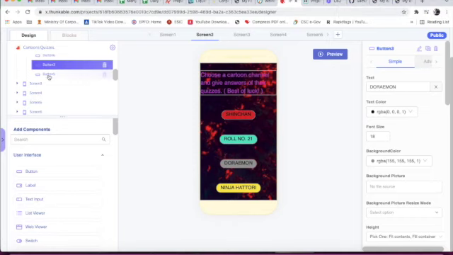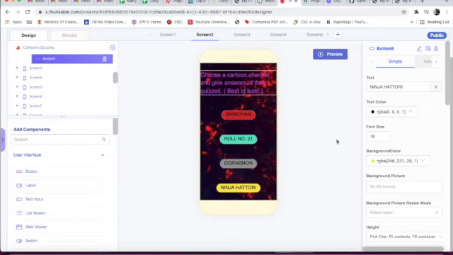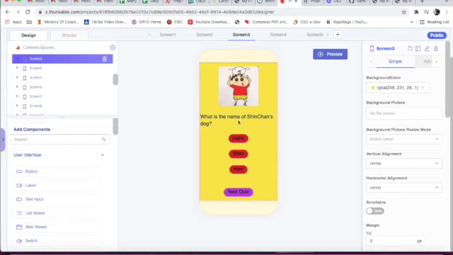Now we will see button 5. Here the text is in all capital letters. Everything here we have written in capital letters only, and here we have written NINJA HATTORI. Text color is black, font size is 18, background color is yellow. Now screen 2 is also done. Screen 1 and screen 2 are not too much designing part, and not only screen 1 and screen 2, in all screens. And the code is also not too much.